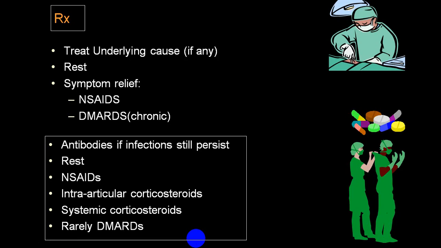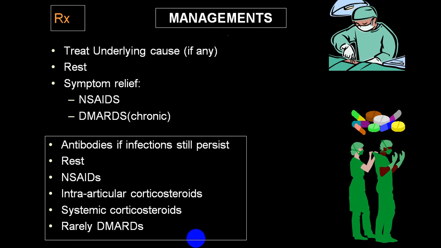I am skipping over. In general, any person who comes to you with arthritis, always treat the underlying cause. Rest, steroids, non-steroidal anti-inflammatory drugs for analgesic purpose, and DMARDs in chronic cases.